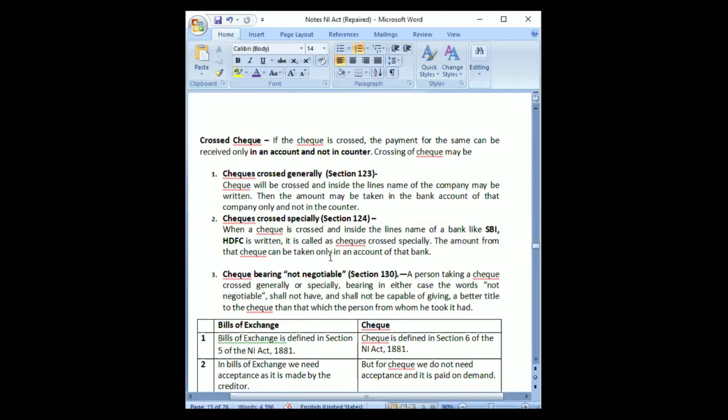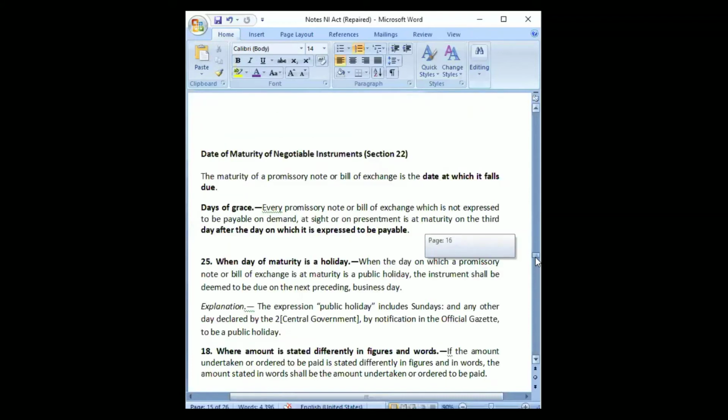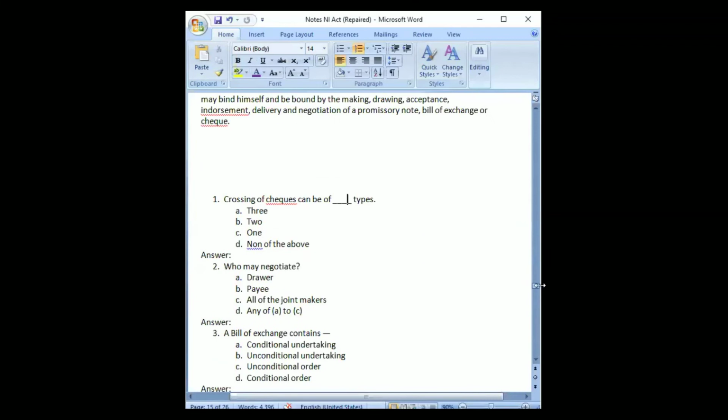It is only to make the liability limited. So this condition may be applicable in both the cases, but crossing of check is of two types only, generally and specially. Generally is just putting the name, specially is mentioning the bank also. And in both the cases, we can put this condition of not negotiable. In that case, the title that the other person to whom it is negotiated would have would not be a better title. Just to limit our liabilities, we can put this condition. But if we are asked how many types of crossings are there, it is two types, generally and specially. So the answer would be the second one, two types.